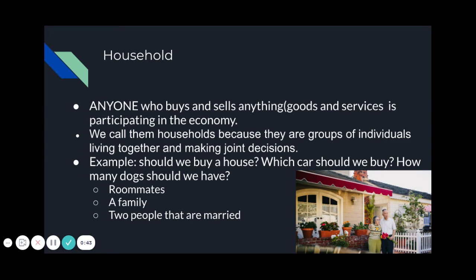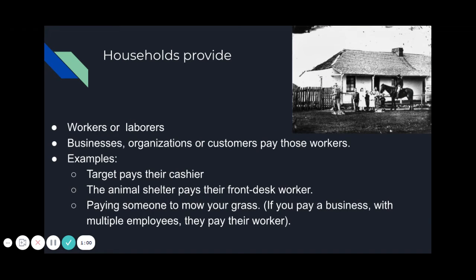Should we buy a house? Should we buy a car? How many dogs should we have? These all count under the household economy. This is going to include roommates, family, two people that are married. So in my house, it's Mr. Nugent and I. We are our household. We buy a lot of things, okay? So we are part of that economy.